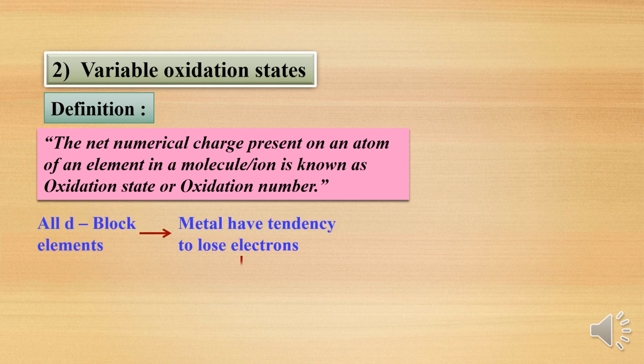All the d block elements are metals, and metals have the tendency to lose electrons. Hence the d block elements will show positive oxidation states.